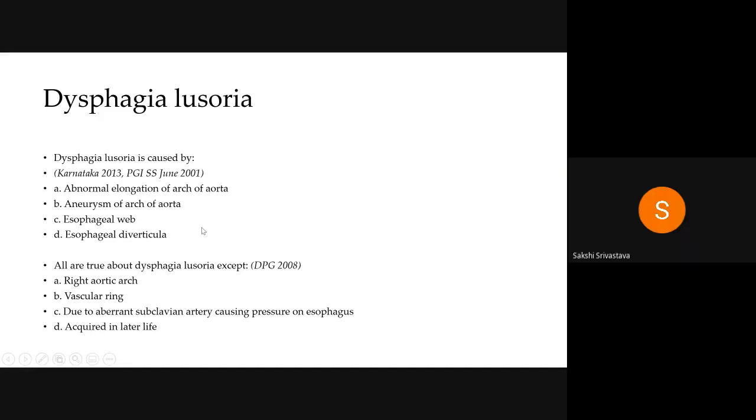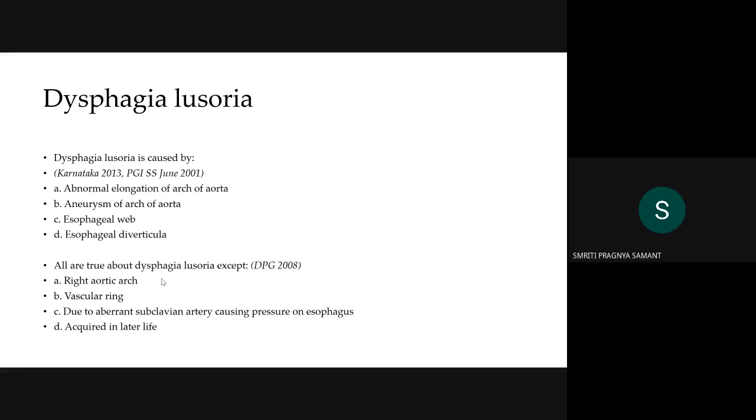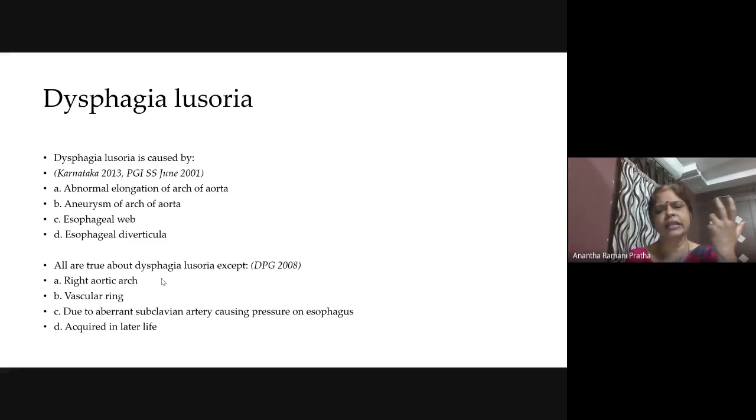Yes, ma'am. Yes, all are true about dysphagia lusoria except: a right aortic arch, vascular ring due to aberrant subclavian artery causing pressure on esophagus, acquired in later life. So which one do you think it is wrong, students? C is wrong, ma'am. C, due to aberrant subclavian artery. Why not? This is a congenital abnormality. It can be congenitally arising as something low down, no? Why is it wrong? This is also a congenital abnormality.